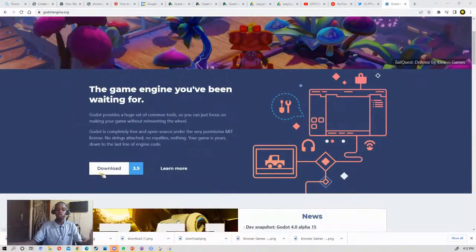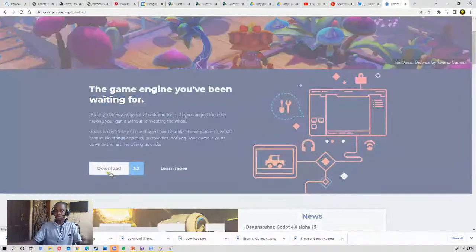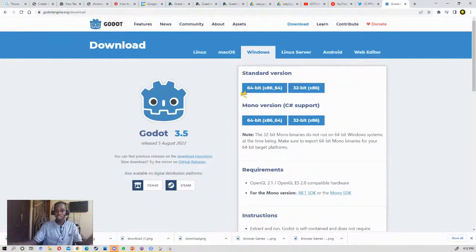To download the engine, you go to the home page. You are going to be using Godot 3.5. You click on download and that'll take you here. You download the version you want, 32 bits or 64 bits. We are not going to be using C sharp in this tutorial. We are going to be using GDScript, the built-in scripting language that comes with Godot.